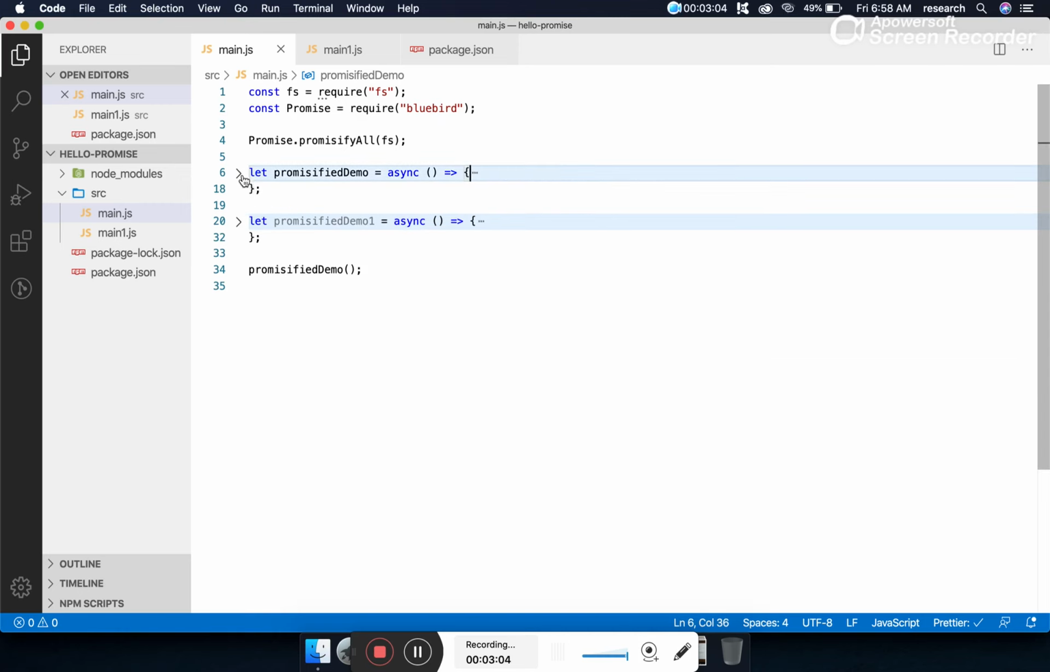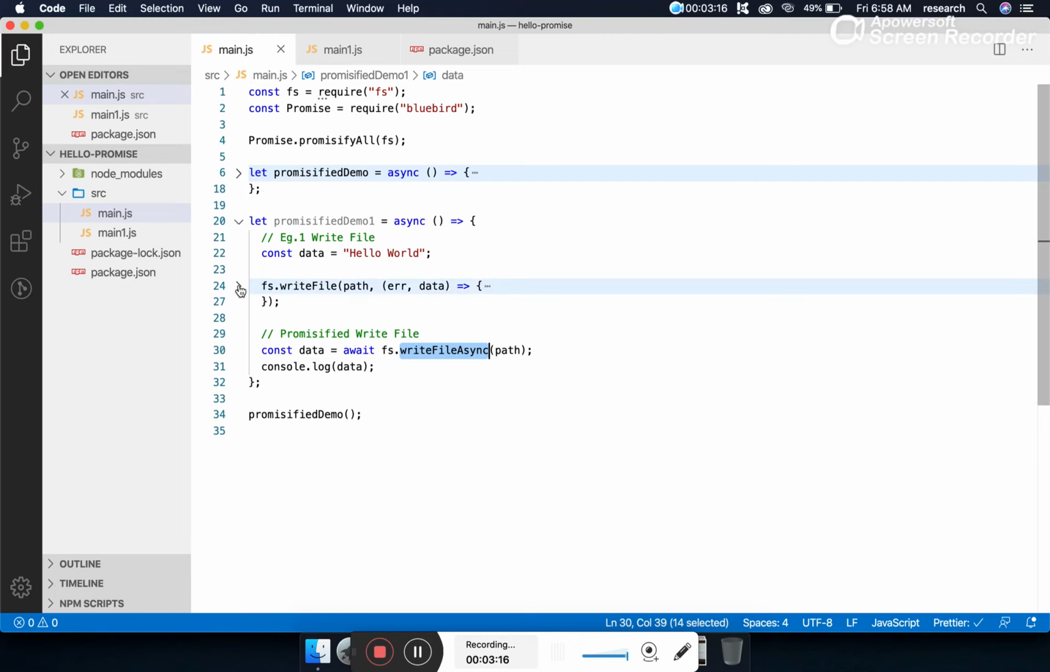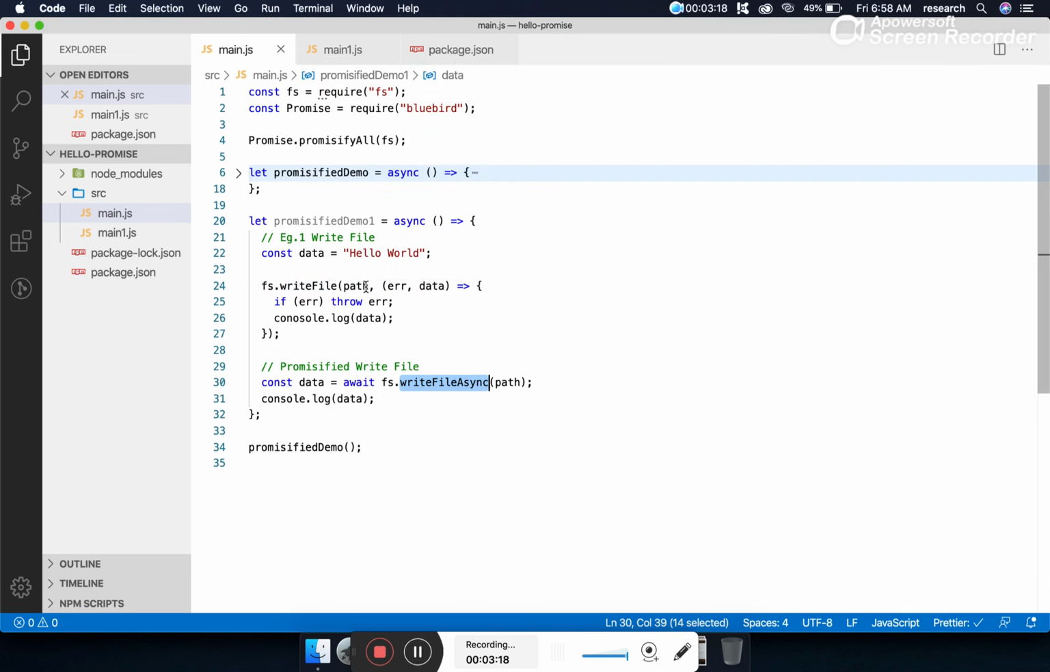Let me show you another example. This is the example called writeFile. For writeFile, after promisification, we'll get a method like this, writeFileAsync. What parameters does writeFile take? Path and callback. By promisification, we are avoiding this callback, so we do not have to pass the callback parameter here. That's what we are doing with promisification.